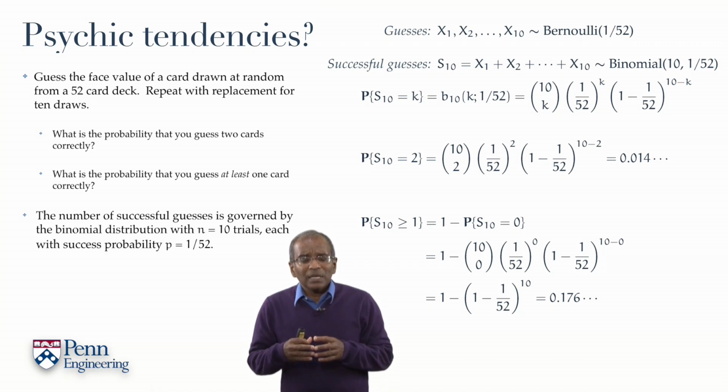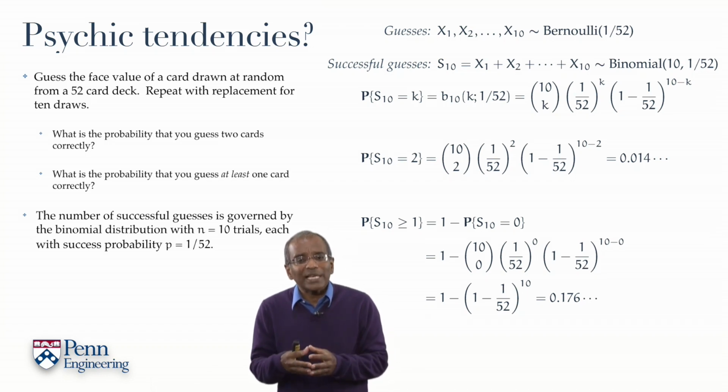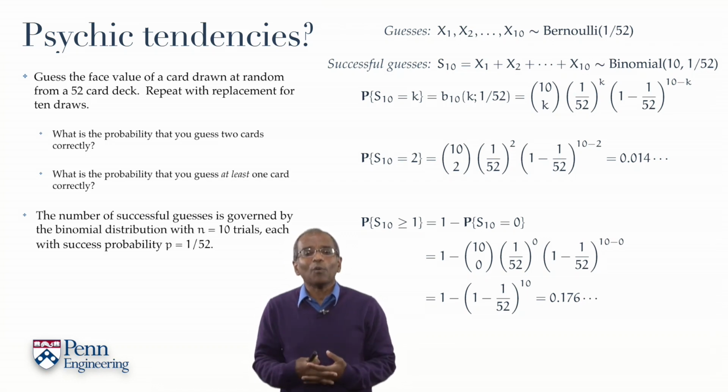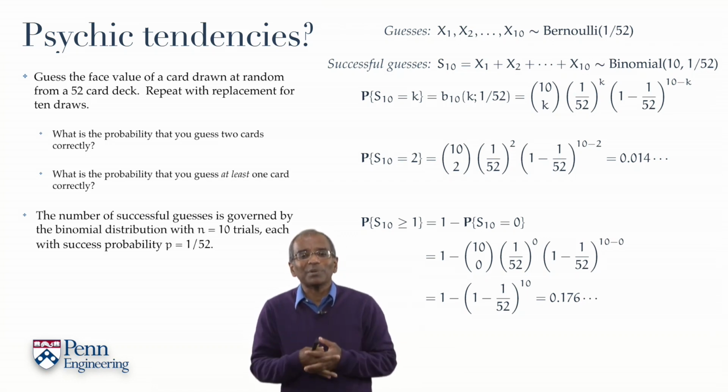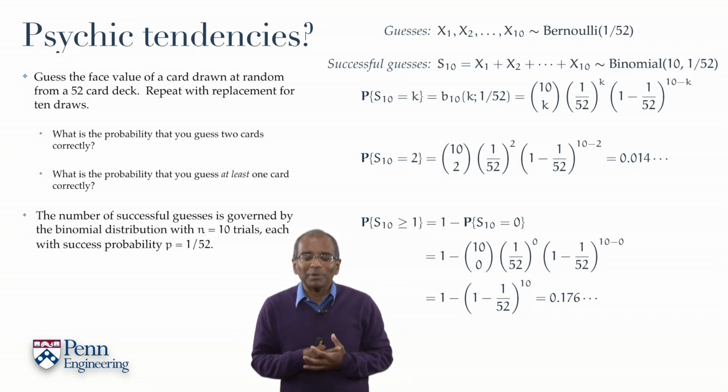Now, this is surprisingly large if you think about it. This says that 1 in 5 people making guesses will guess at least 1 right. Now, if one really wanted to test somebody's psychic abilities, one would test their performance against these binomial probabilities. And deviation from these binomial probabilities, of course, would then be taken as evidence of psychic behavior, or perhaps more reasonably, evidence of a rigged game where the cards are rigged.